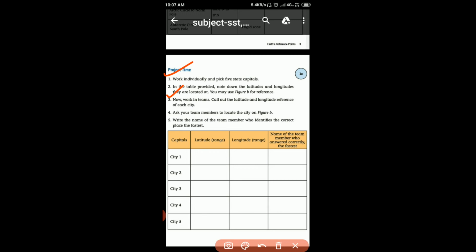Okay. Now third, work in team. Call out the latitude and longitude reference of each city. यानी जो हम capital city choose करेंगे, उसके हमें latitude and longitude write करना है. Done? Okay. First question, ध्यान से: work individually and pick 5 state capitals. Then fourth is ask your team members to locate the city on figure B. Fifth is write the name of the team member who identifies the correct place the fastest. So students, जो भी capital आपने search की, उनके names यहाँ write कर देंगे.